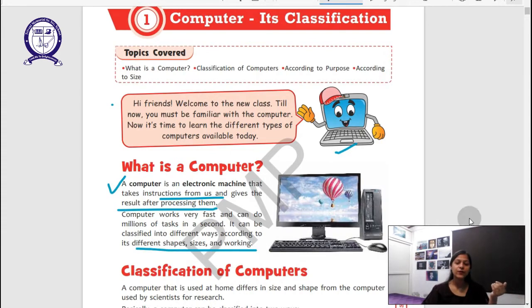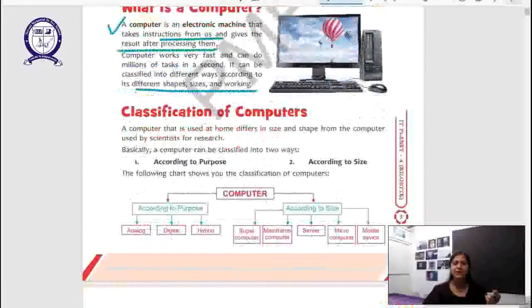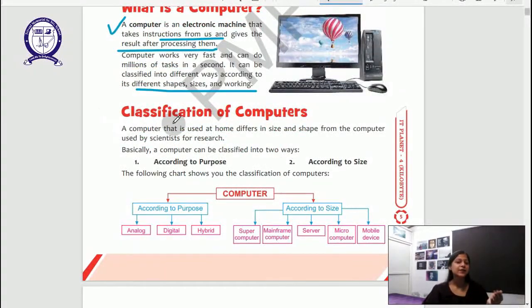We are already aware that computers are classified in various ways according to their shapes, sizes and working. For example, a phone is a smaller version of a computer, so the size is small. A laptop is another version of a computer which is portable. So like that, let's get started. Classification of computer according to purpose, according to size.